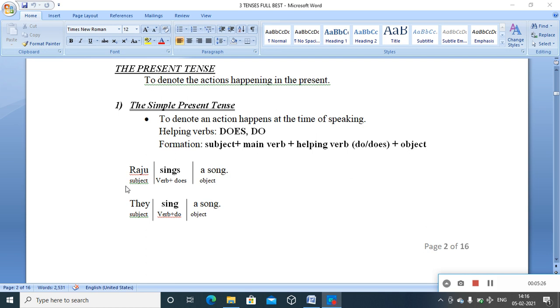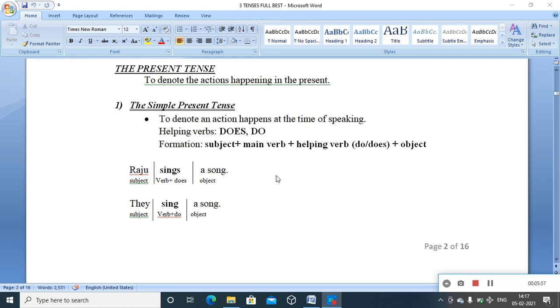But in the case of a singular subject, you can see it's Raju, a name of one person, a singular subject, you have to add an S with this main verb. So why or how does it happen? We have to see just the rule applying to the helping verbs in this tense. With all the singular subjects except I. That is the rule. Except I.